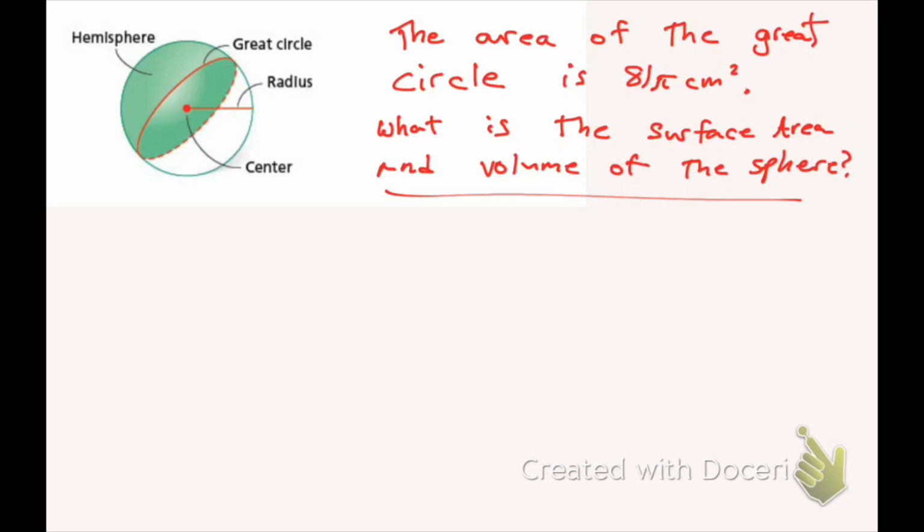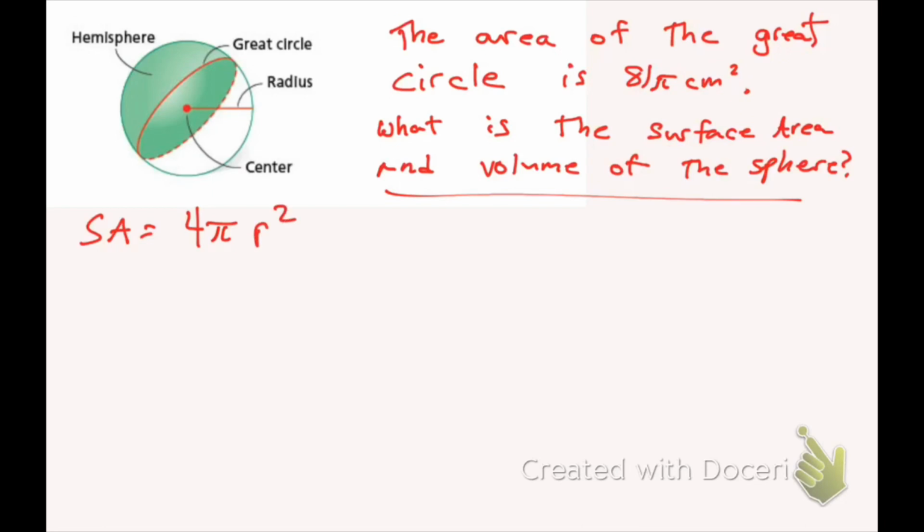So let's remember what the formulas are. The surface area formula for a sphere is 4 pi radius squared.